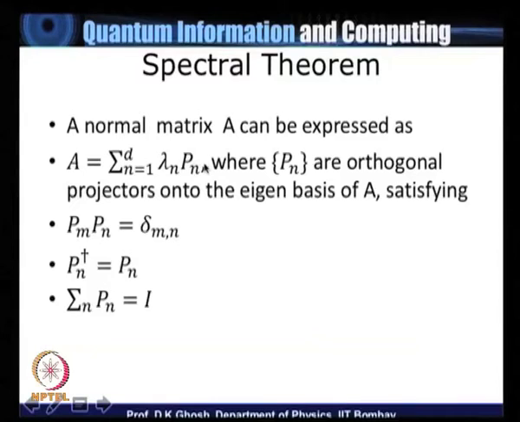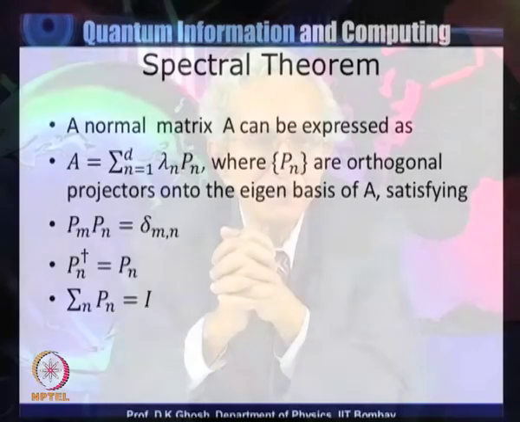another operator called Pn, and this Pn is a projector. The Pn is a projector corresponding to the eigenstate with eigenvalue lambda. Now if you think about it, it's not all that difficult to understand what it means. Basically we are saying that if you have an operator, you can resolve that operator into various operators which project a state along a particular eigenstate. And the spectral theorem simply says that.